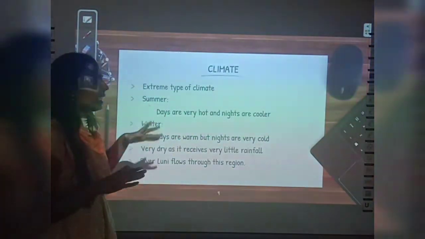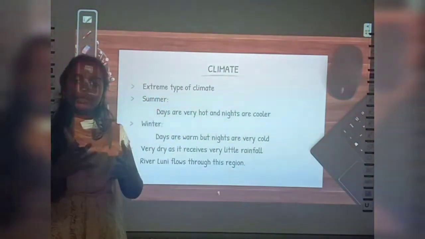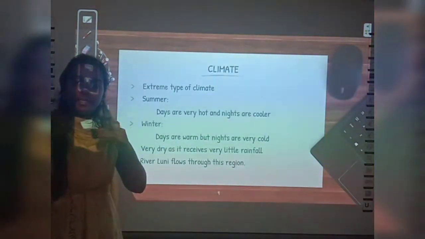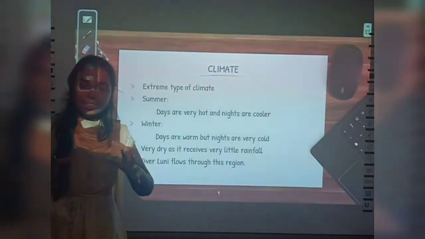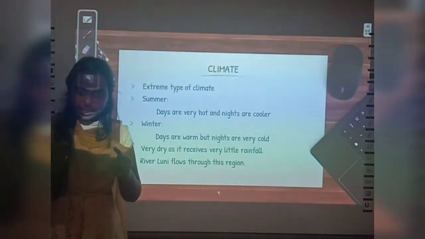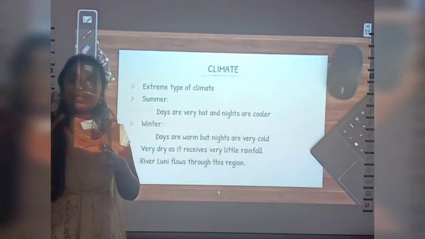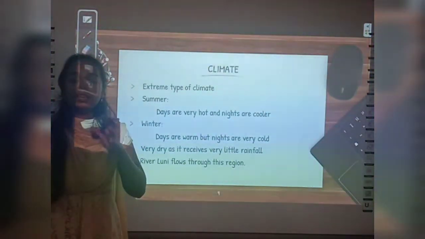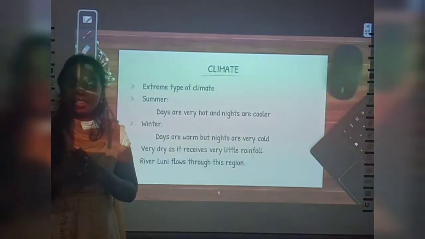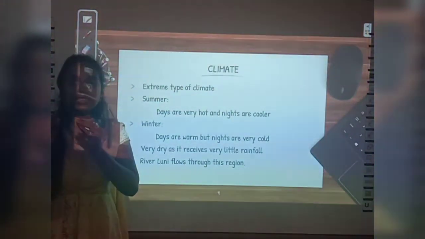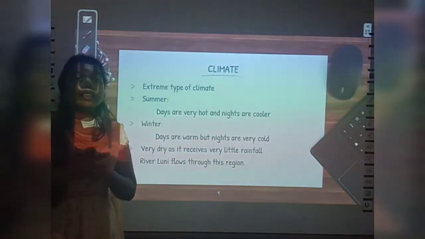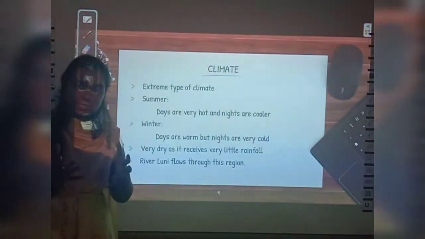But in the desert, it is an extreme type of climate. That means in winter it will be very cold, and in summer it will be very hot. Something that is not tolerable. That's why there are not many people living in the Thar desert. There will be only a small number of people living there, because the climate is very extreme.